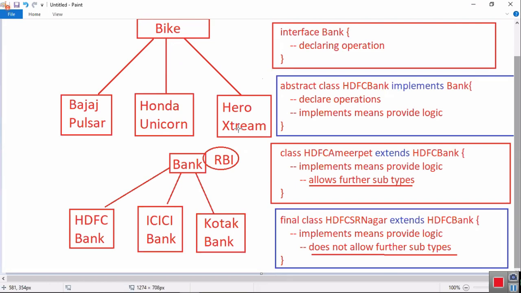Yes or no? Tell me, do we require any abstract class in the middle? No. You only should implement. As a public, you have to carry. So no abstract class usage. And further, is any final class required? No. You are only the concrete class. You only should implement. Then tell me, who is verifying?